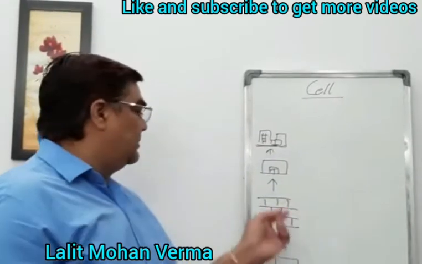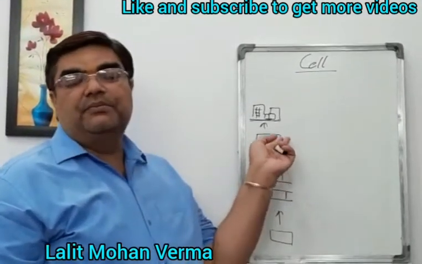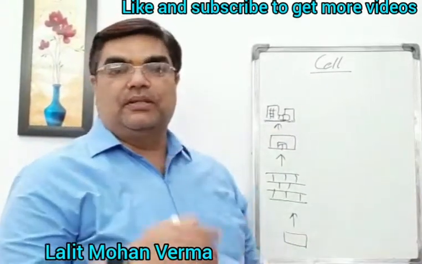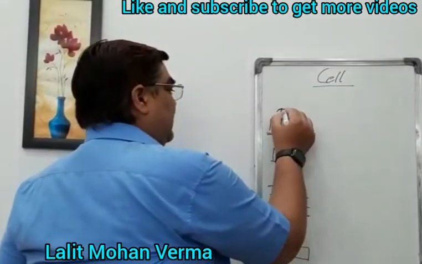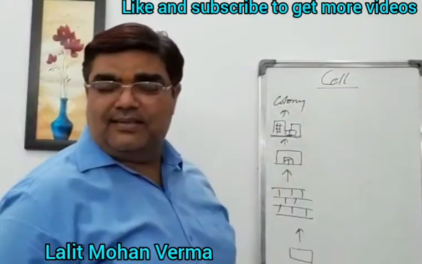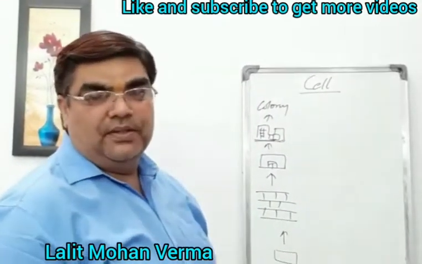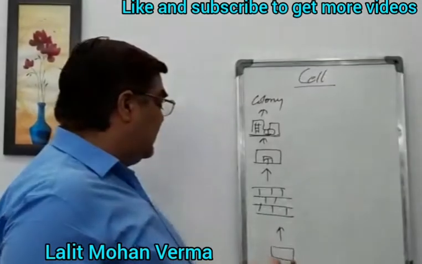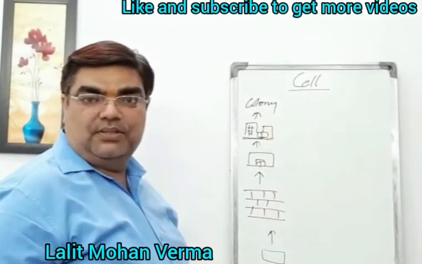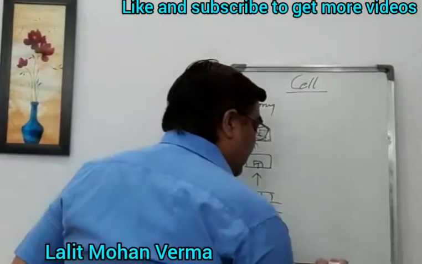So from a brick there is a wall. From a wall there is a room. And the combination of rooms is nothing but the house. And a number of houses together form a colony. So this is the theme of the cellular structure of the organism. So as we are taking the brick over there to build a house, here we'll take a cell.